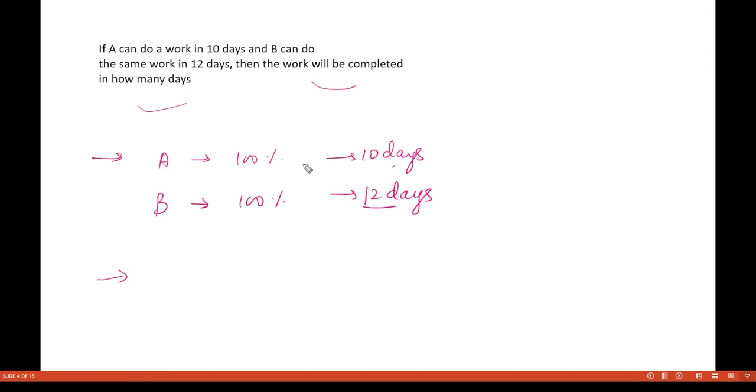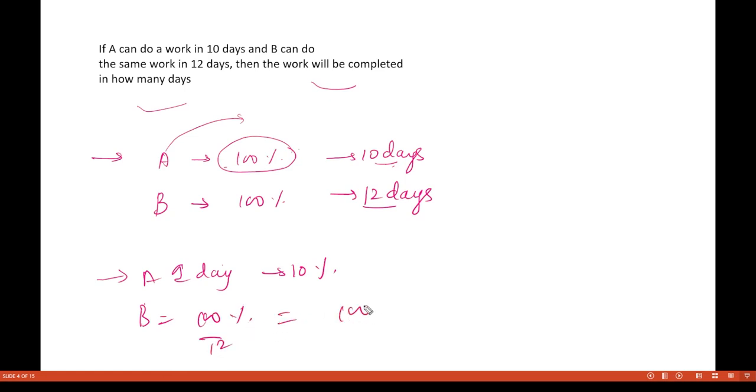See, if this one is doing 100% of the work in 10 days, then that means in one day A is doing 10% of the work. And this B is doing 100% of the work in 12 days. That means it is doing 100 divided by 12. This is 25, this is 3, and here you will divide, you will get 8.33%.